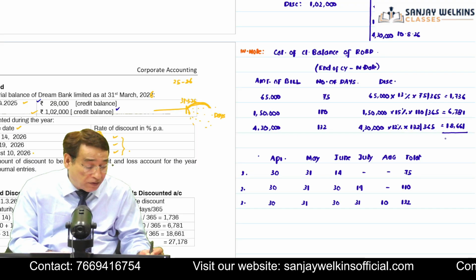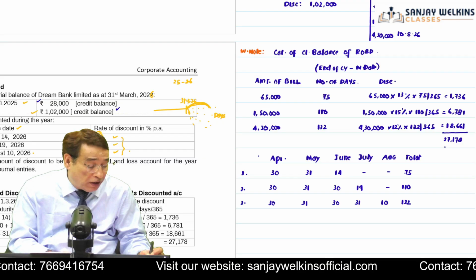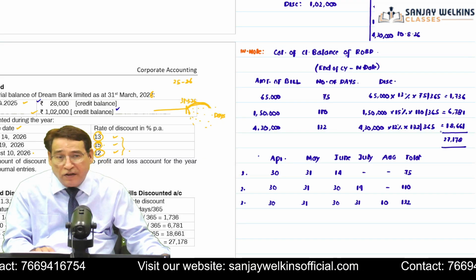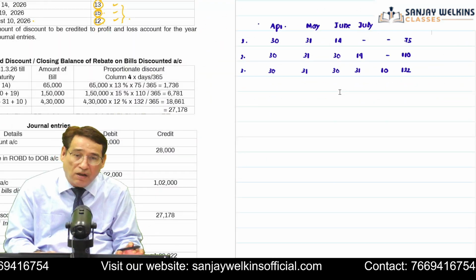Now you add all these items, and you will get 27,178. So 27,178 is nothing but your closing balance of rebate on bills discount account. Is it clear to you or not?